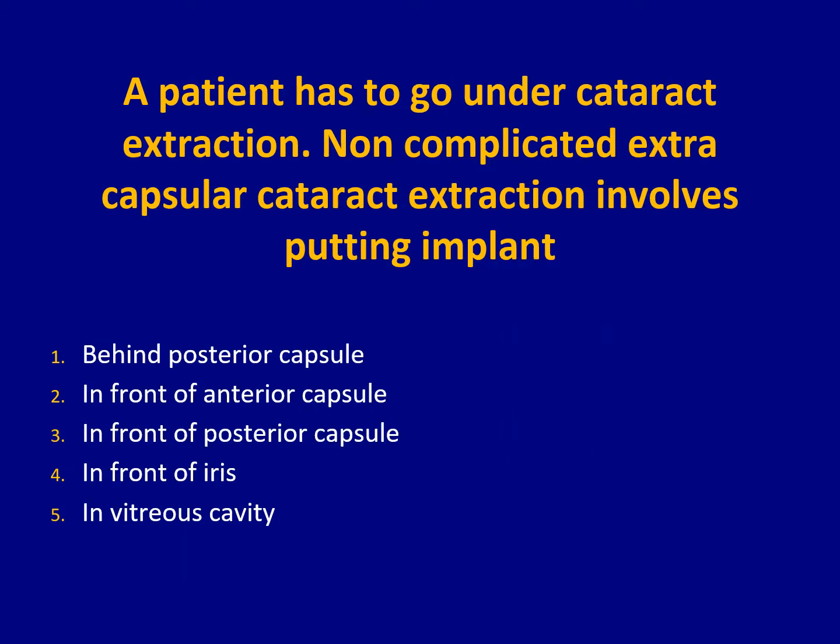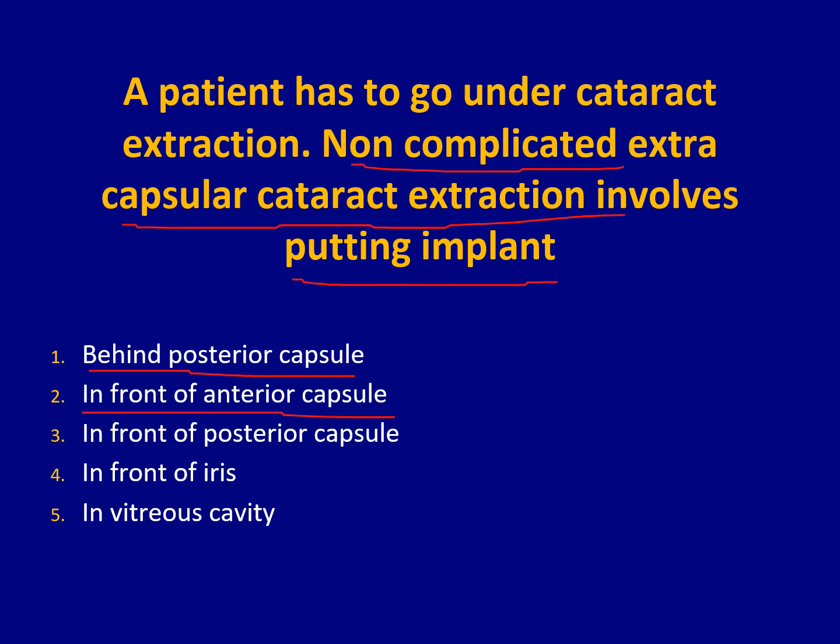A patient has to go under cataract extraction. Non-complicated extracapsular cataract extraction involves putting an implant. So where do you have to put the implant? Behind the posterior capsule, there is no such condition. In front of the anterior capsule, no, because you have to take the anterior capsule off.